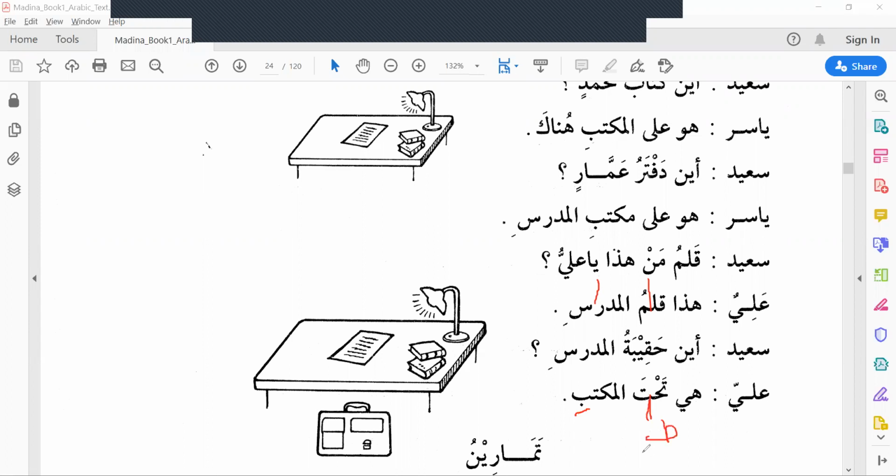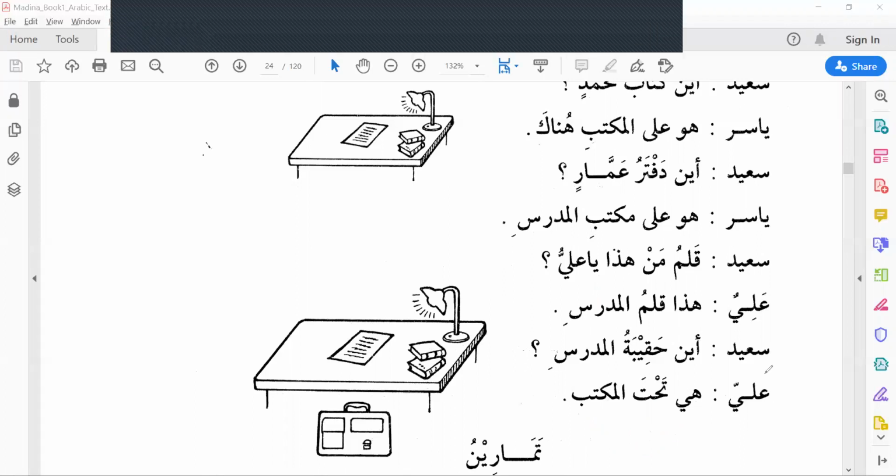This one is mudafun ilayhi, the second portion. Okay. What is darf? It is an adverb which indicates manner, cause, time, those. Any doubts on it?